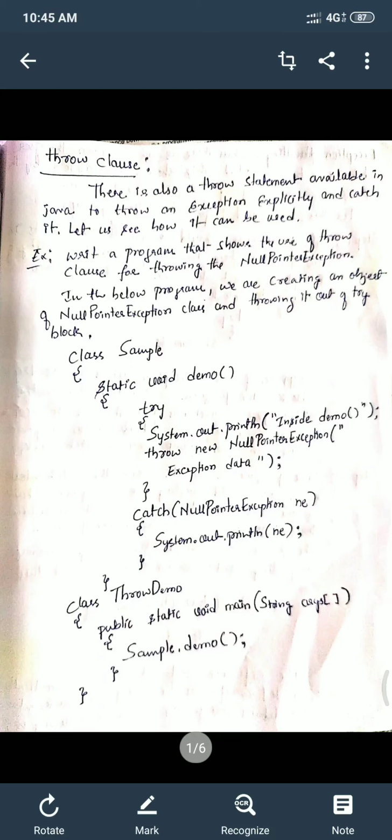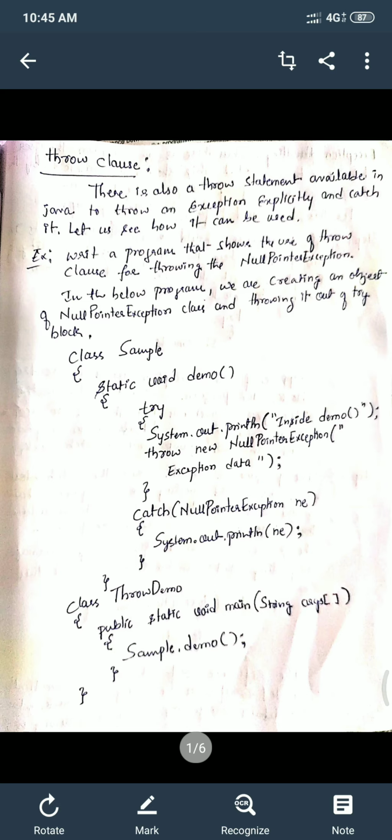Now let us move on to the concept of throw clause. There is also a throw statement available in Java to throw an exception explicitly and catch it. Let us see how it can be used in a program. I have written a program to show how to use a throw clause for throwing the null pointer